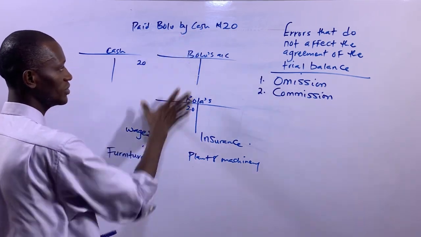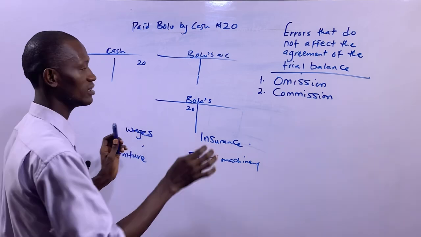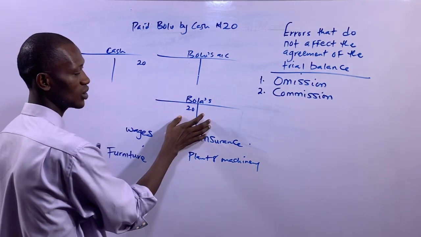So to correct this error of commission now, in Bolu's account, no entry was made, and the entry ought to have been made here, but it was made in Bola's account.